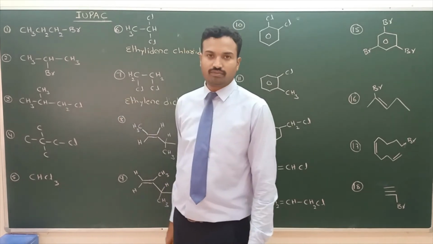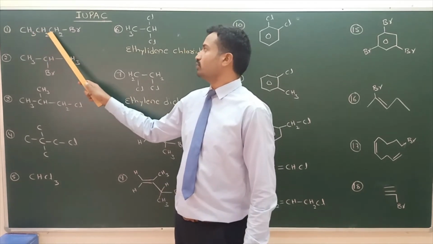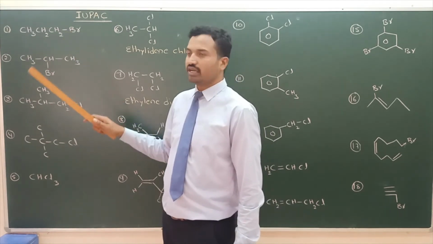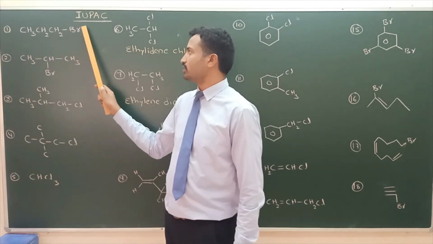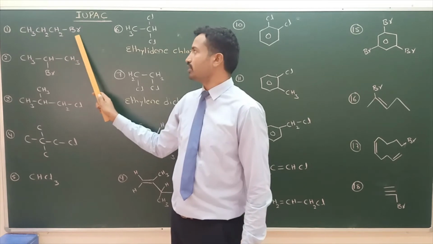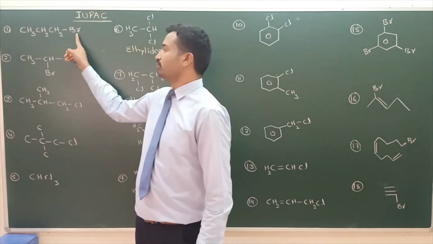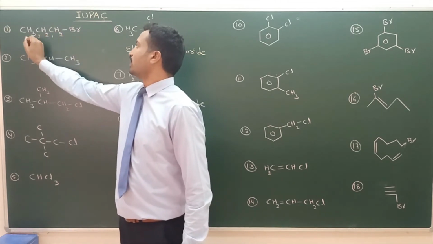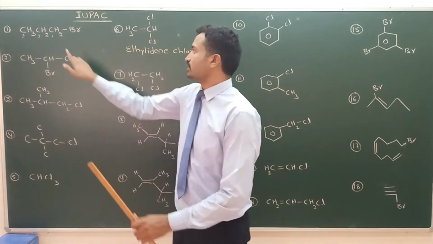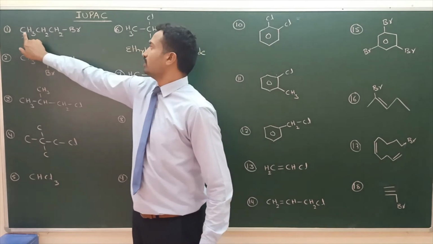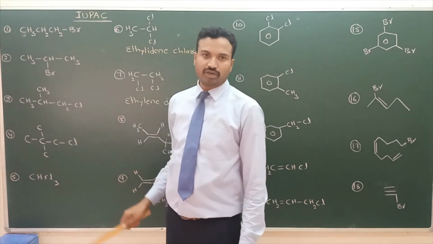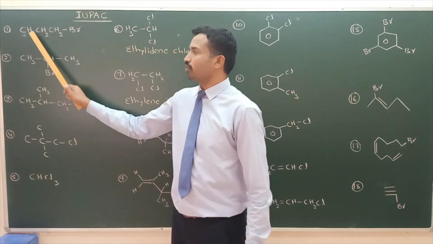Here, first example. 1, 2, 3 carbons are there, 1 bromine is there. Numbering first: numbering from the substituent. Functional groups are not there. The substituent is bromine on this carbon, so it is first carbon, second carbon, third carbon. 1-bromopropane. The IUPAC name is 1-bromopropane.